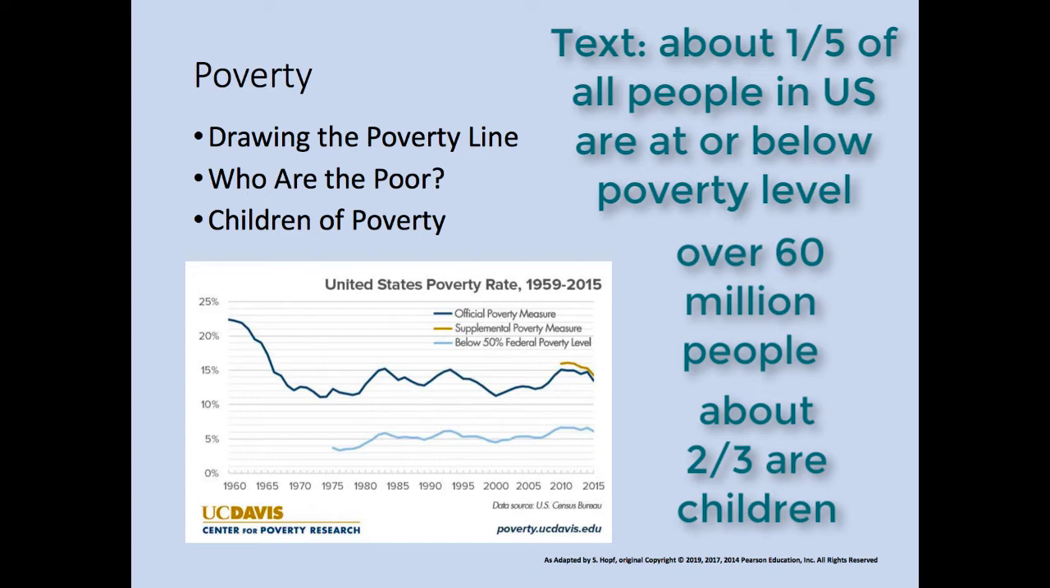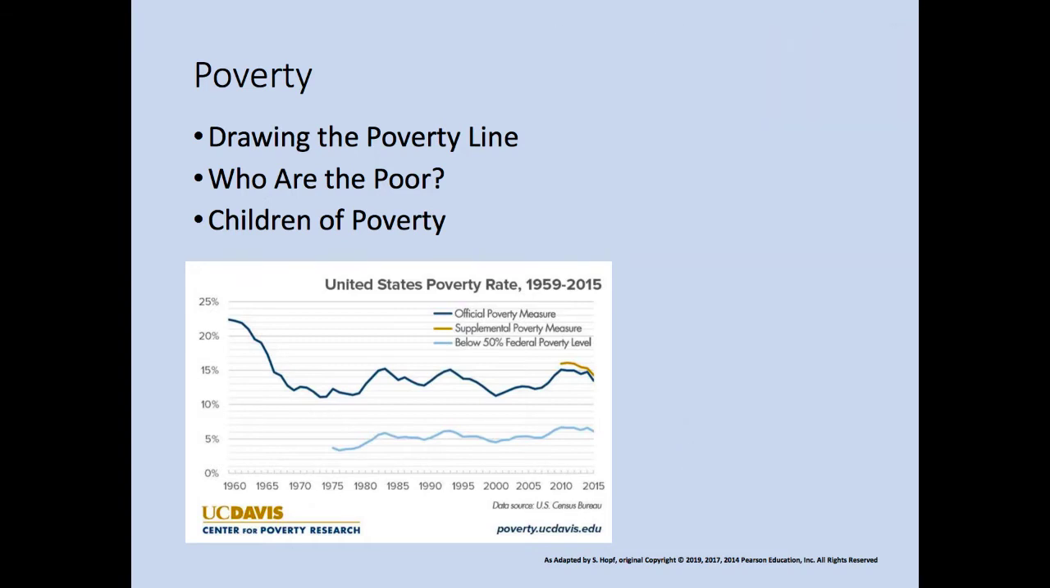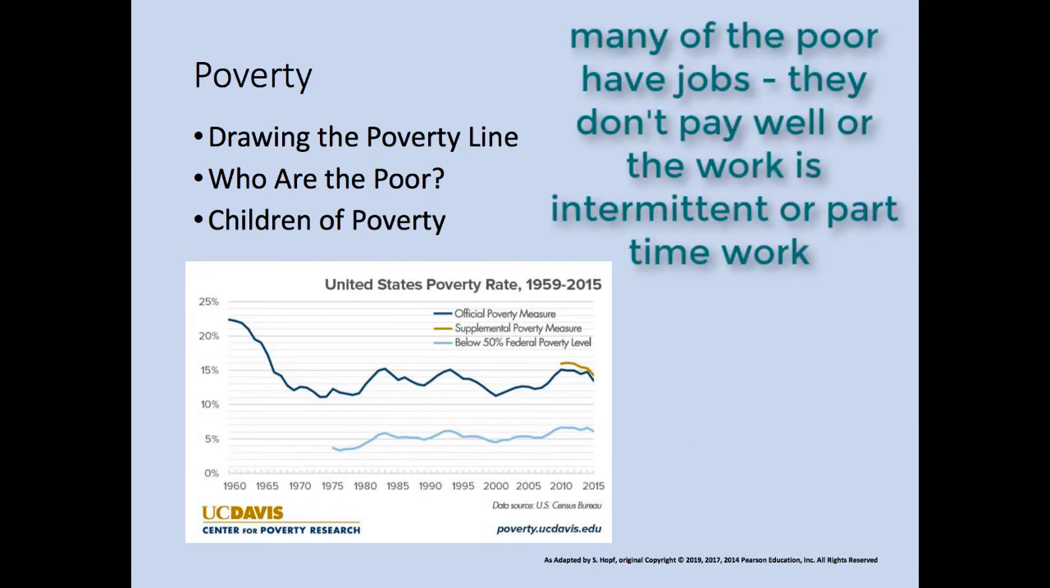If you make even $1 a year over the poverty line, you're not calculated into this figure. Many of those that are poor have jobs. They just don't pay well, or it's intermittent or part-time work, and those jobs have few, if any, benefits as well.